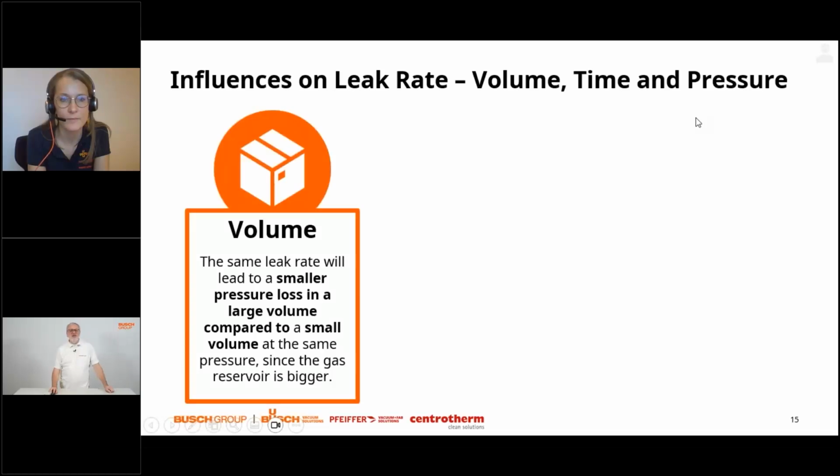Now, what is influencing these parameters? Talking about the unit of a gas flow, millibar liter per second: we have millibar reflecting the pressure, liter reflecting the volume, and s reflecting the time. In case we have different volumes and identical leak rates, then of course the gas reservoir is bigger in the bigger container. In other words, the relative change of pressure will be smaller compared to the same defect size in a small container. So this is the influence of the volume.